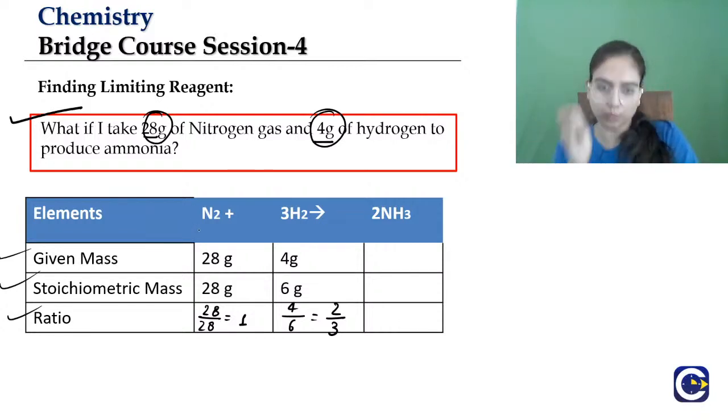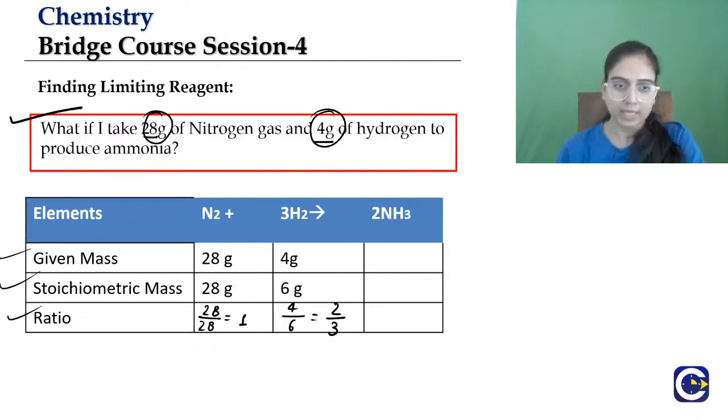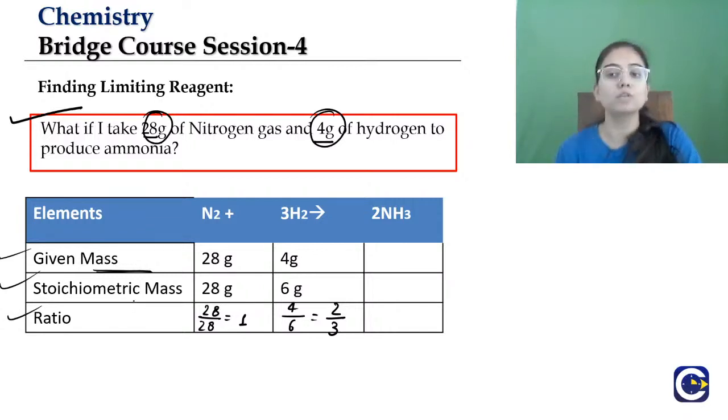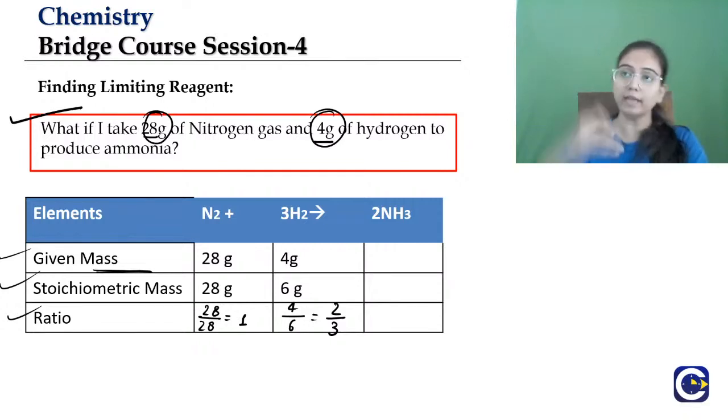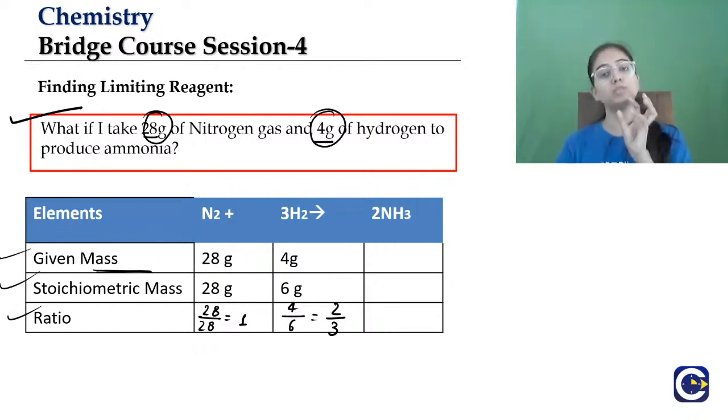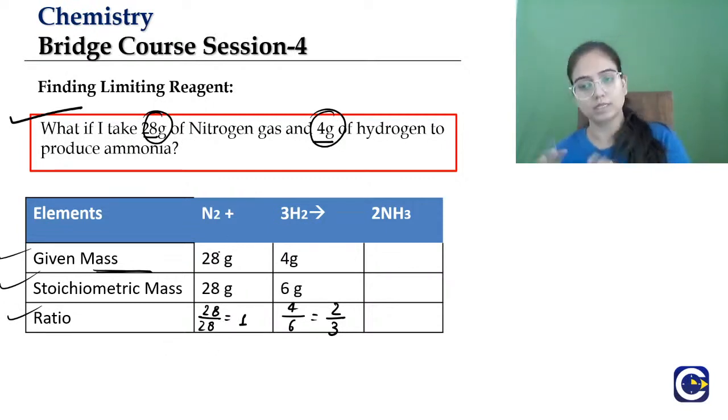Now you see, students, one thing I just want to tell you here: if amount is given, we will calculate in gram. Obviously, mass is given, so we will divide given mass by stoichiometric mass. But in some cases number of moles are given, so we have to find the ratio between number of moles and number of moles. For the ratio, units must be the same, whether they are in gram or in moles. That's it. So yes, absolutely right, Kirtana, 2 by 3 is less.